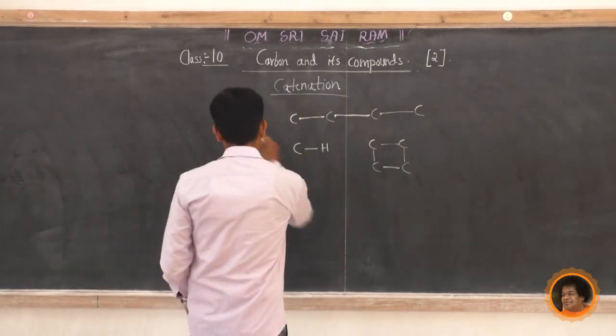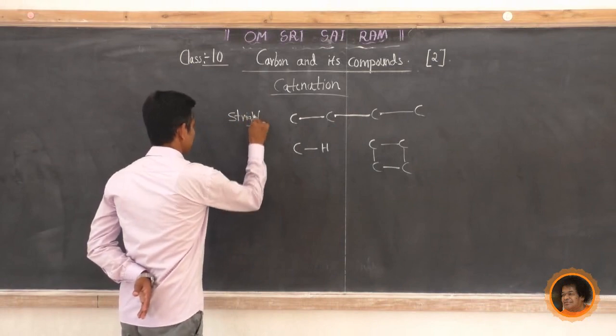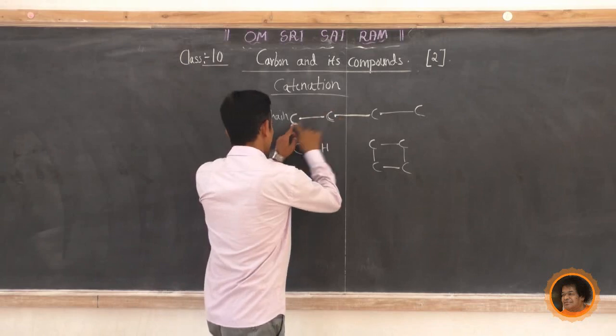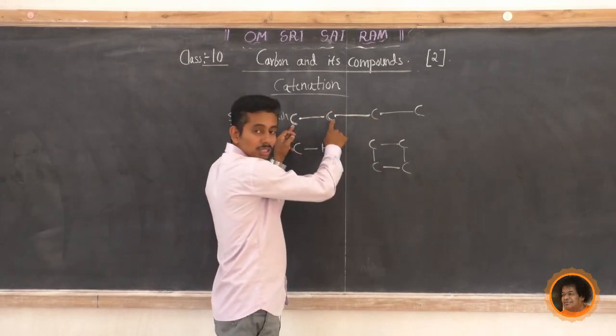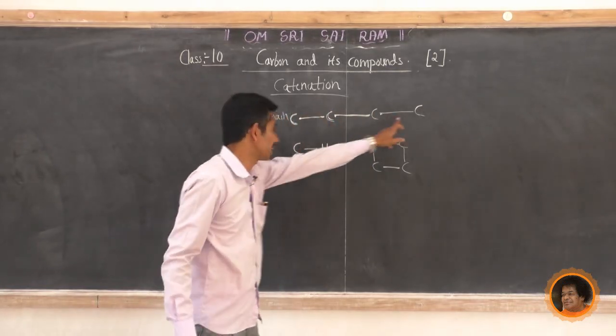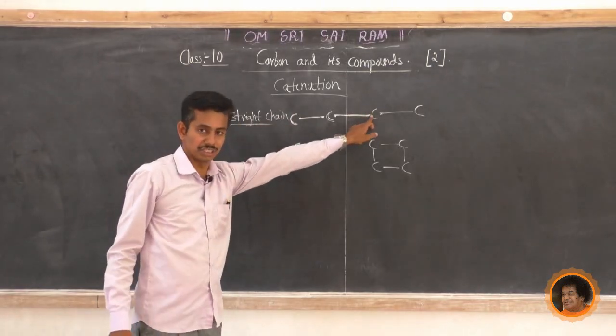One is straight chain. This is a straight chain. Why? Carbon bonds through covalent bond and forms a chain, so it is a straight chain.